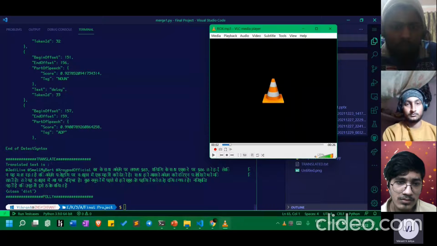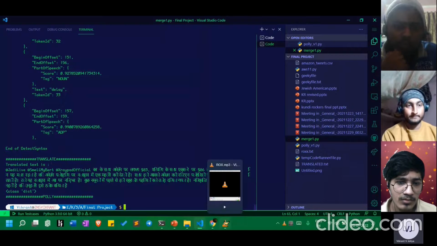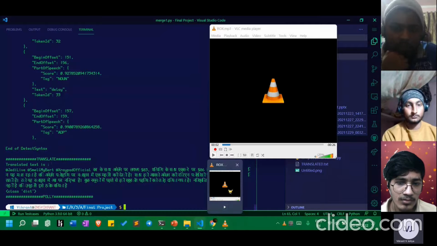So this was all this converted text. First it is saying the product name, and after that, all the words like "kar ke saath Amazon par lagbhag $83". That is all this Hindi text. Actually, that was all the converted text.